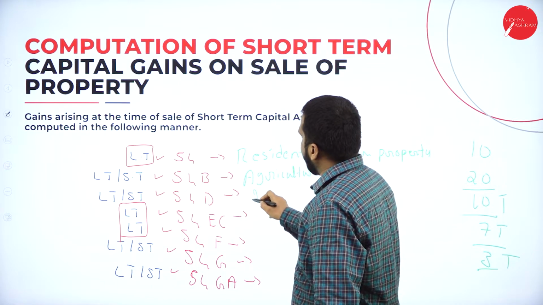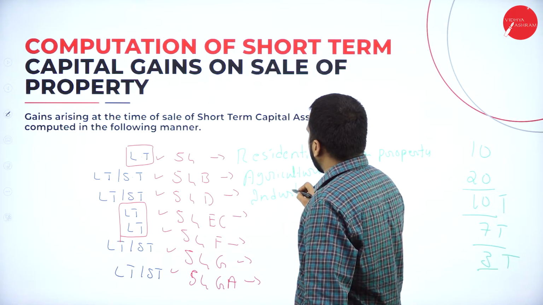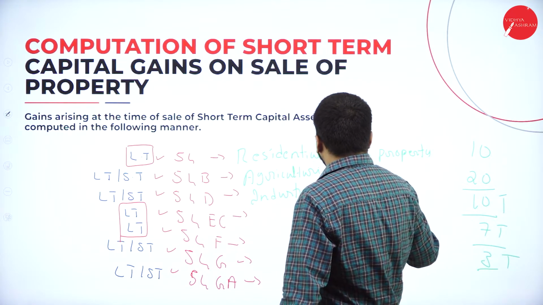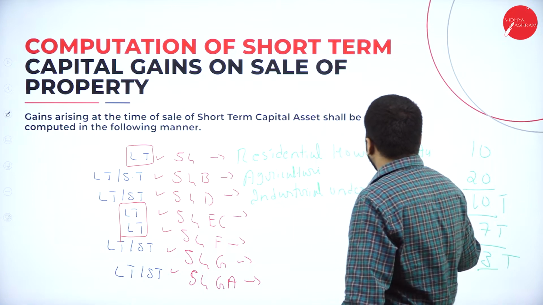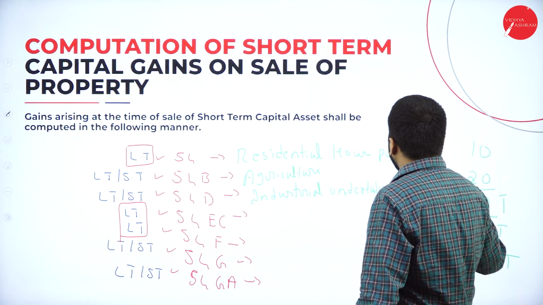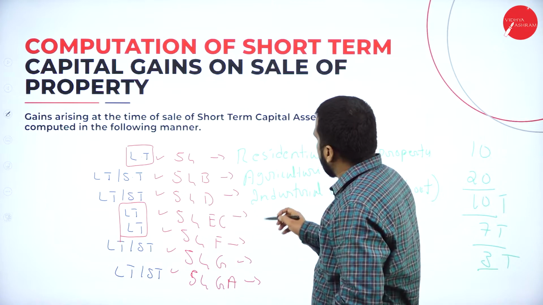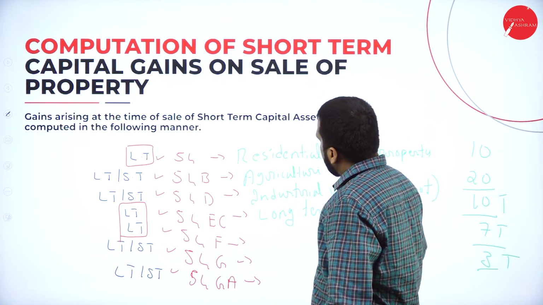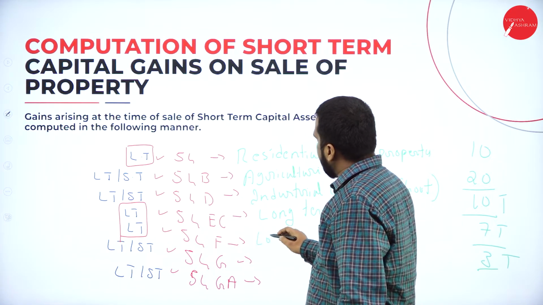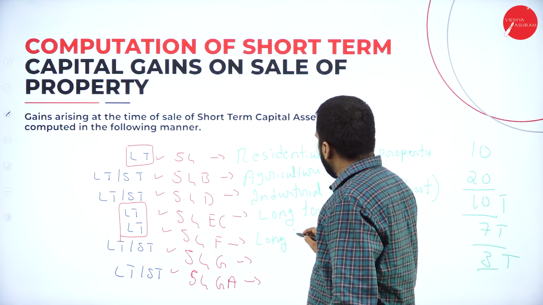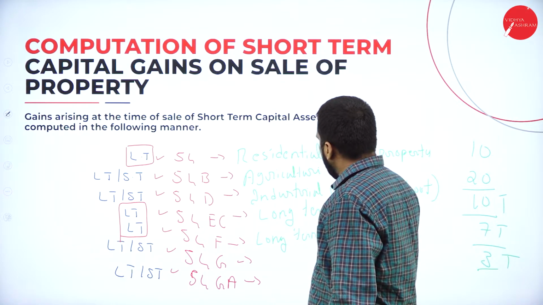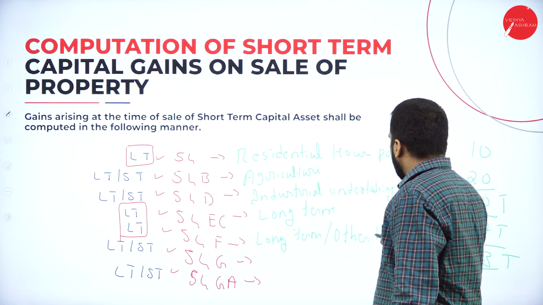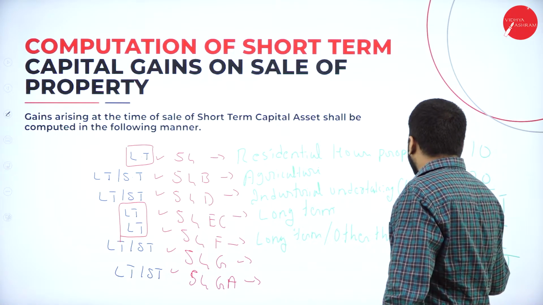And the third one, industrial undertaking, or else we can call it government compulsory acquisition. So this one is for any long-term capital asset. And this one again long-term. And other than residential.